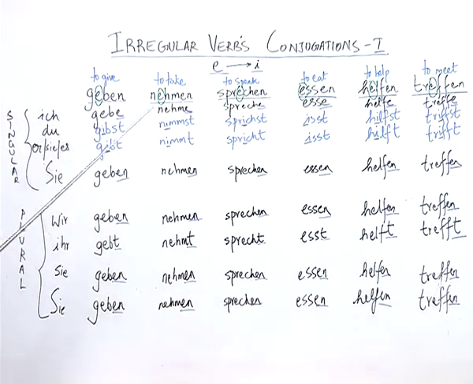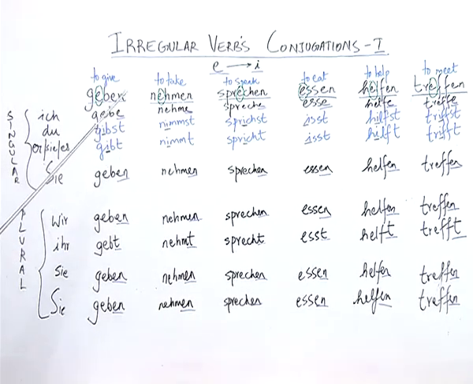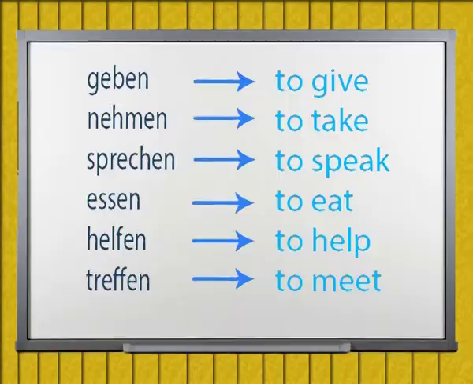As you can see, these verbs have also different meanings. Geben means to give, nehmen means to take, sprechen means to speak, essen means to eat, helfen means to help, and treffen means to meet.